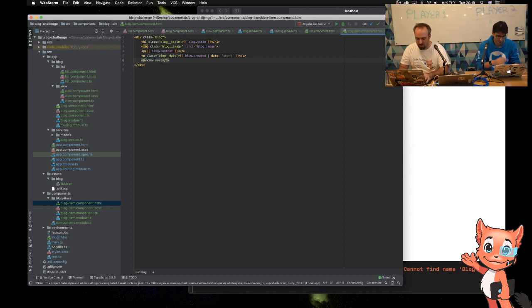View more. And that's going to be using router link, which is, again, an Angular way of navigating around.